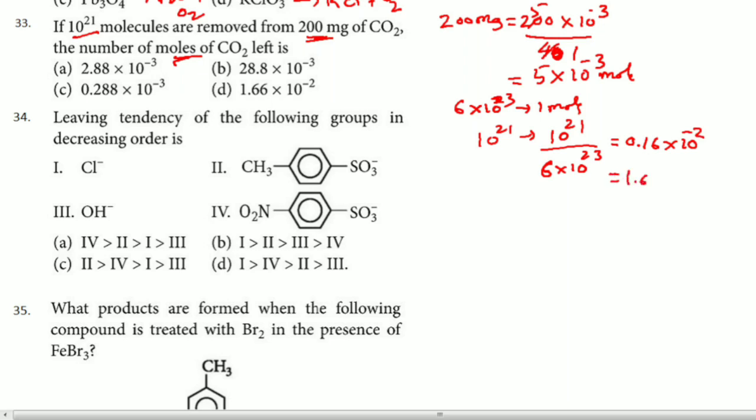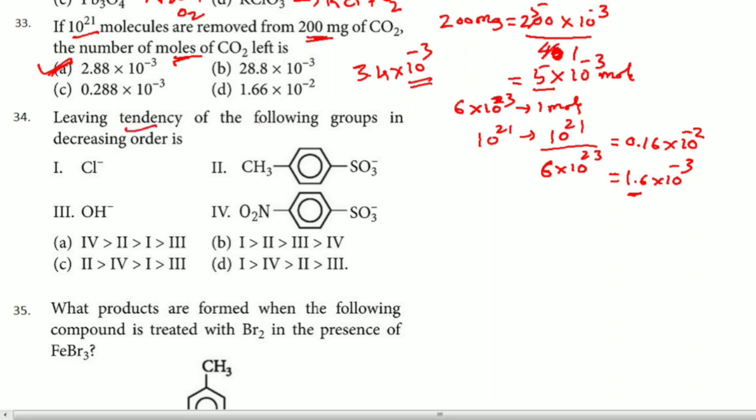So you can write this as 1.6 into 10 to the power minus 3. Now 5 minus 1.6 you have to do, because you have to remove that. 5 minus 1.6 is equal to 3.4, right? The answer will be 3.4, but the option with the minus 3 is very important. So the option nearest to 3.4 should be A. Definitely 2.88 should be the answer, right? Answer for this question is A.